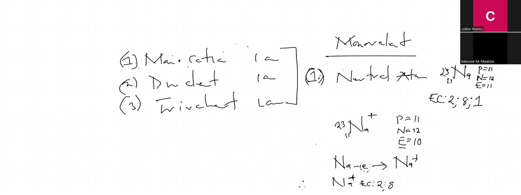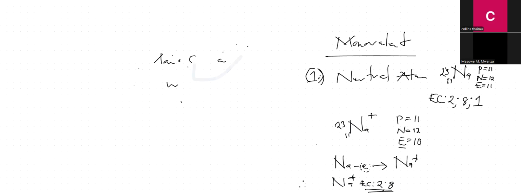So this is the electronic configuration for the sodium atom, and that's the electronic configuration for the sodium ion. What type of ion is a sodium ion? What type of cation is sodium ion? It's a monovalent cation. Very nice.